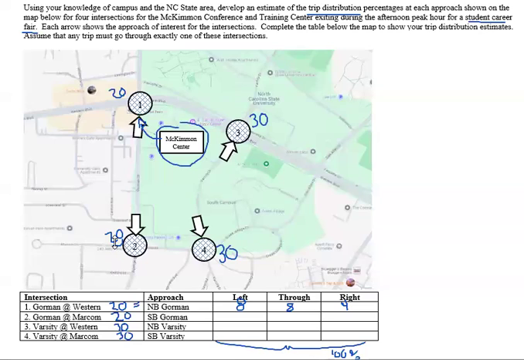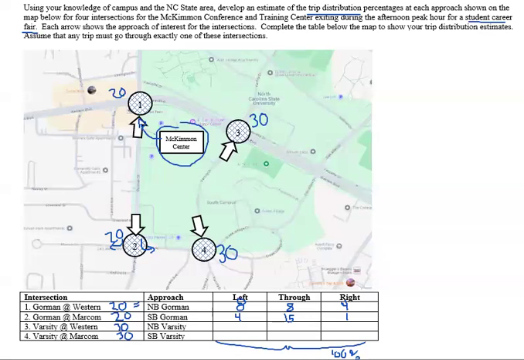The next one, we're looking at intersection number 2. I think there's going to be very little of this right turn. This just goes into some housing. So maybe I would put that right turn in number 2 at 1%. Similarly, to go left here, there's not going to be a lot because you would probably come out the other entrance of the McKimmon Center. So I'm going to do left at a pretty low number, but higher than the other one. So 4%, and I'll give the rest of the 15% to the through movement. Again, this is just a judgment. These aren't hard and fast numbers unless you have other volume data that can help calibrate this information.